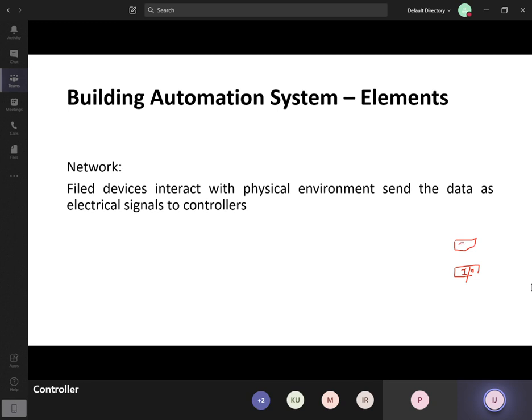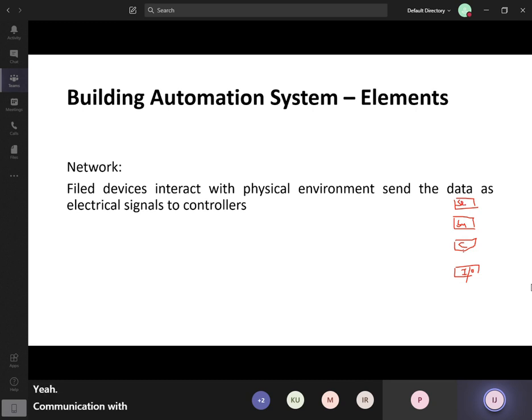Third layer is the supervisory system. The fourth one is the server.